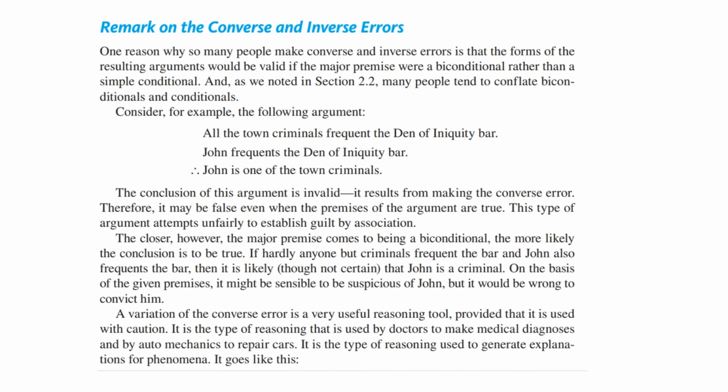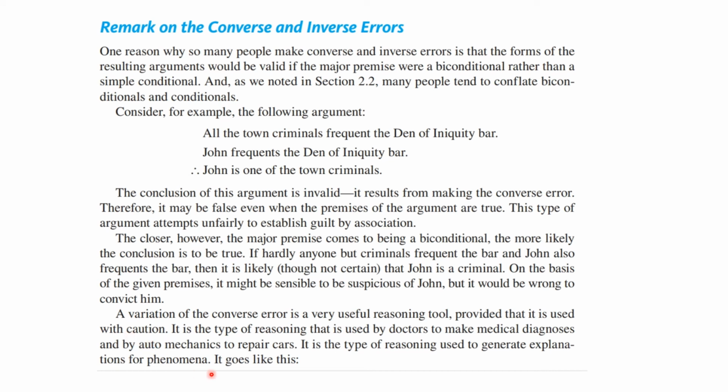Just a couple of remarks on the converse and inverse. Let's suppose someone were to say, all the town criminals go to this bar. John goes to the bar, then he's one of the town criminals. Maybe he is, or maybe he's not, but that's some circumstantial evidence. The reason many people make this mistake of the converse and inverse errors is they assume that it is a biconditional. It's if and only if, rather than if. If you're a criminal, then you go to the bar. That doesn't mean if you go to the bar, you're a criminal, but that's actually something that would be considered evidence, sometimes even for a scientific theory. And even in medicine, this is true.